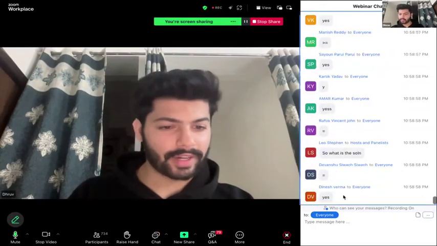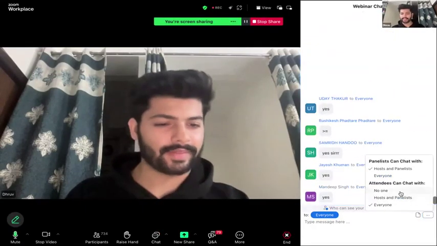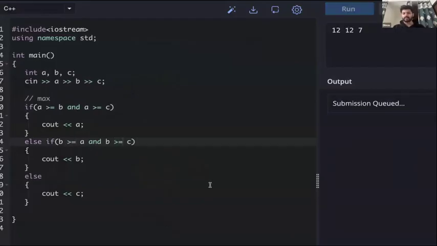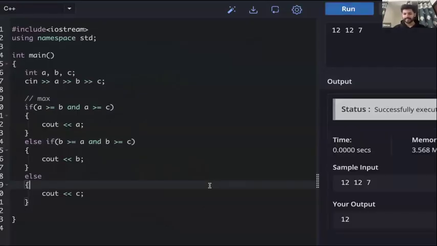How to fix this? Now comes the tricky part. How to fix this? Yes, correct. Perfect. So this should be greater than equal to. Greater than equal to. Now this will work. ठीक है. So always take care of these things.